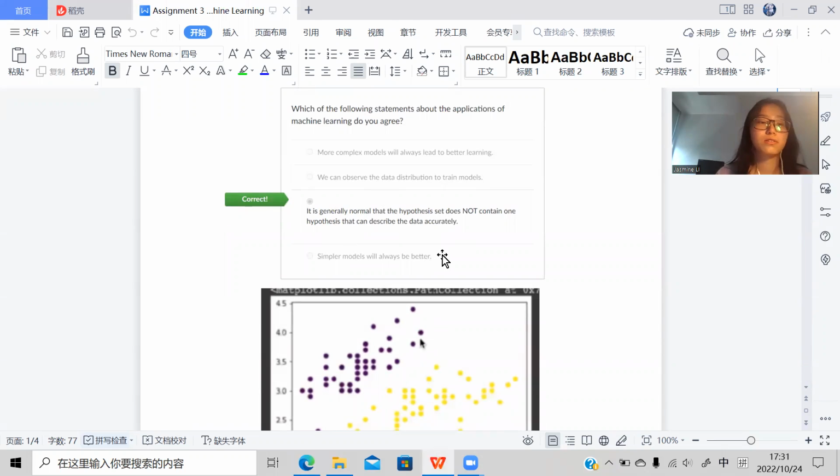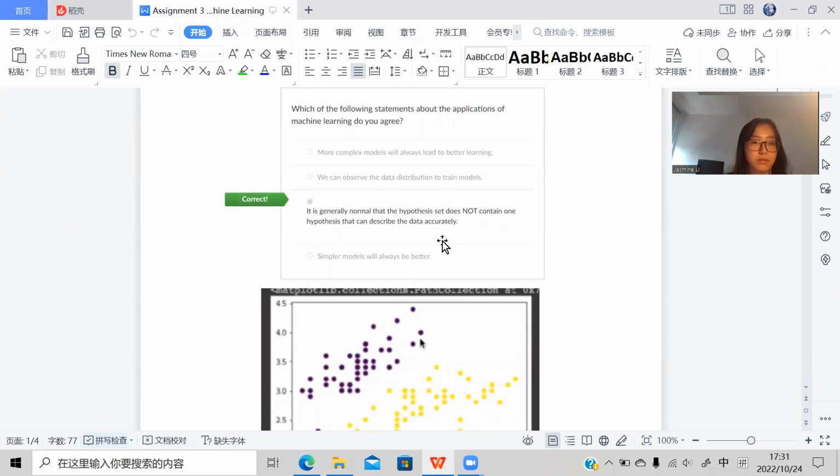This is the correct answer, and the reason is, so let's call the hypothesis H. H is a function in a supervised machine learning that can map input to output. Generally, we always choose the best H with best results when mapping features to target. And even if we have the same training data, when we use different models, the H we can obtain can be different. So we are not always able to get the best H for the hypothesis set. We just choose the best H that we can obtain.